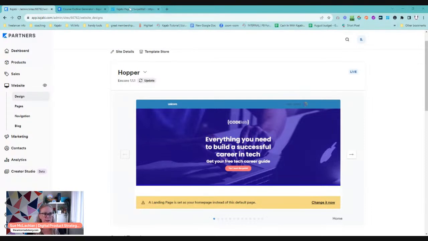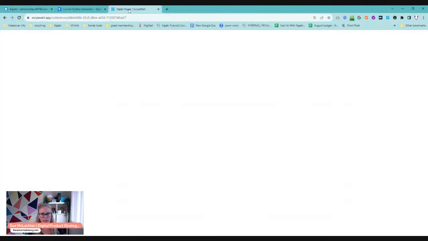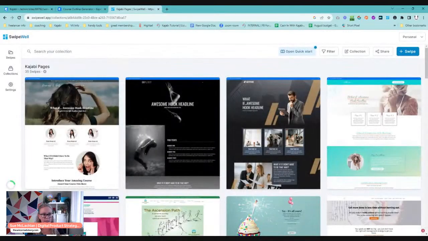But I just wanted to show you something really quickly. And if you do want a link to this, let me know in the comments and I'll share a link. This is just some pages I've put together. I actually have more, but I've got hundreds and hundreds of swipe files on my computer, and I'm slowly moving them into this very awesome app, which helps you share that with other people. So if you want a link, let me know. But this is just some pages that I have saved.